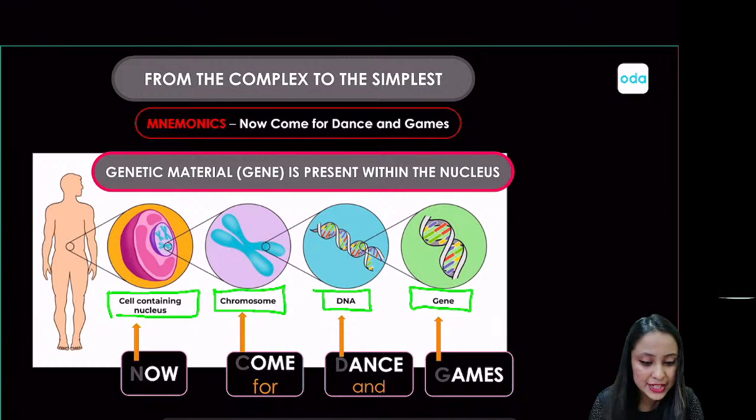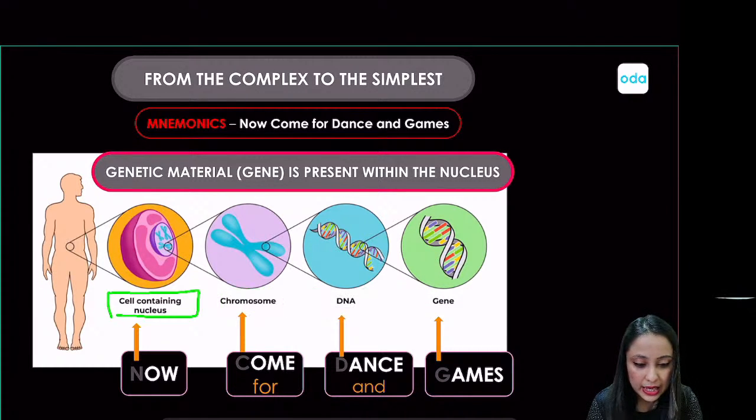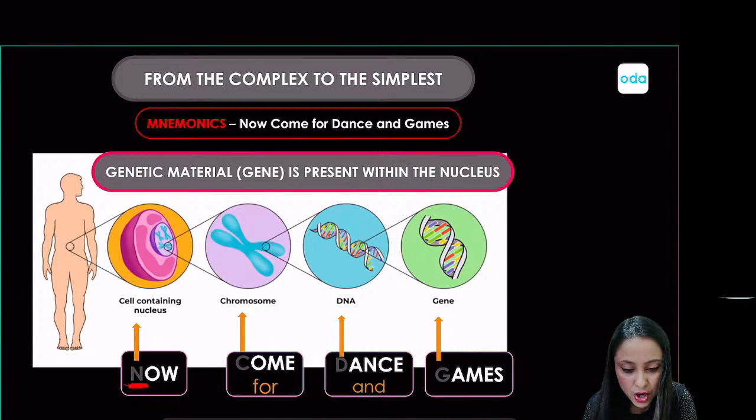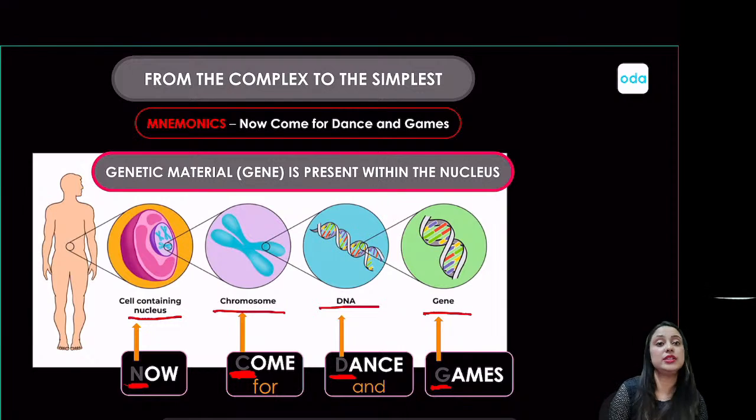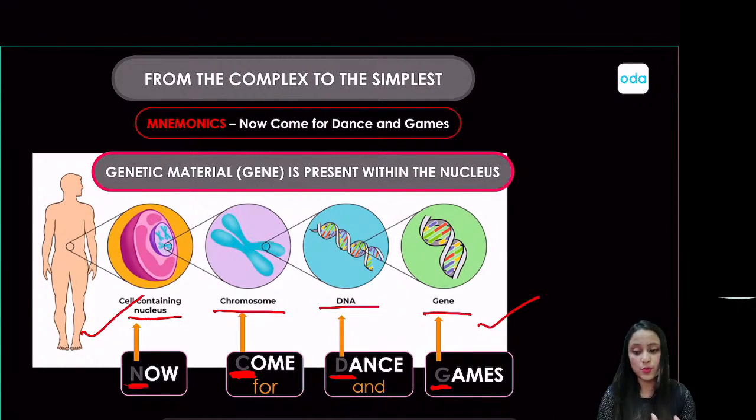So Now stands for nucleus. Okay, let me just help you out by highlighting. Now stands for nucleus. Come, the C of come will stand for chromosome. The D of dance will stand for DNA. The G of games will stand for the genes. Okay, so now, Now Come for Dance and Games is equal to nucleus, chromosome, DNA and genes. This is how the sequence goes from the complex to the simplest. Okay, so here you have the most complex, and at this level you have the most simple.